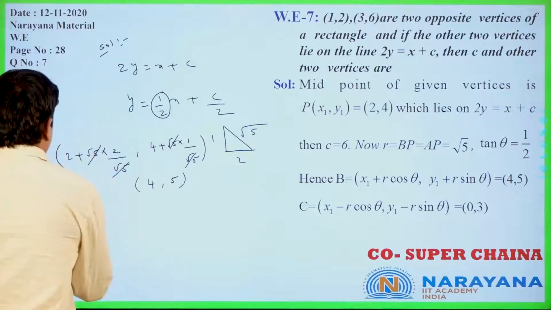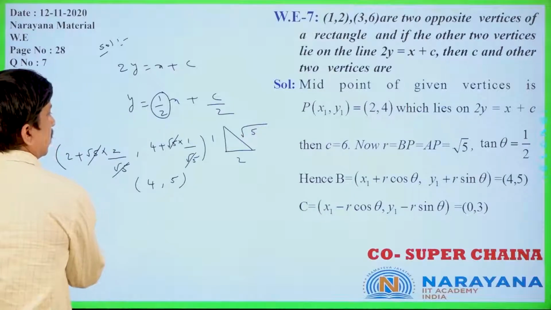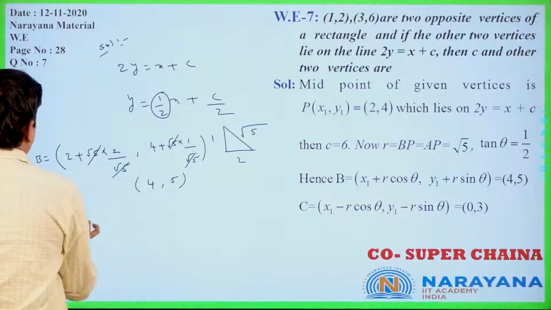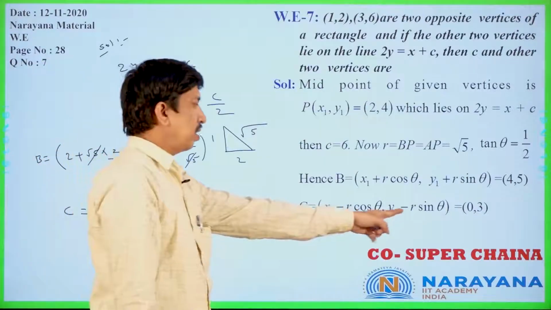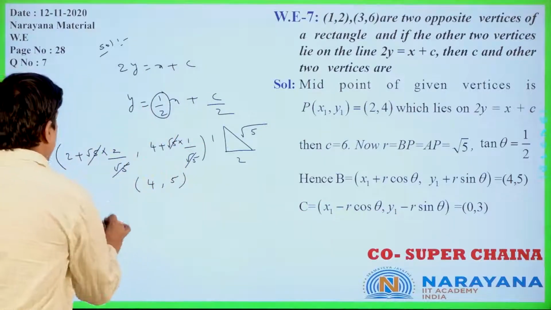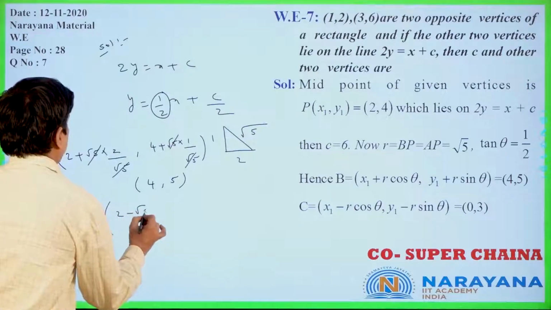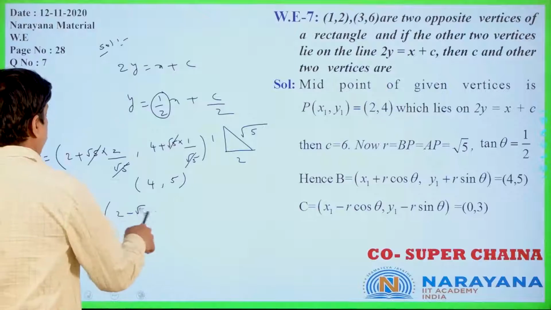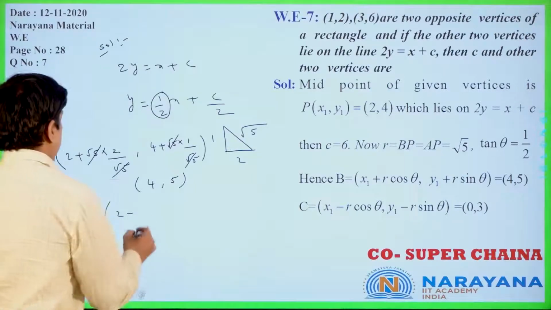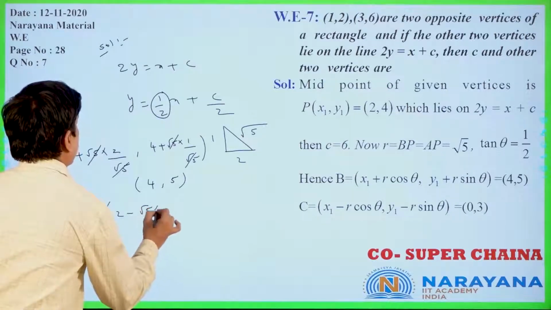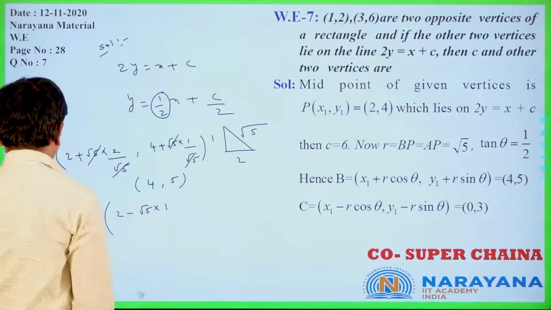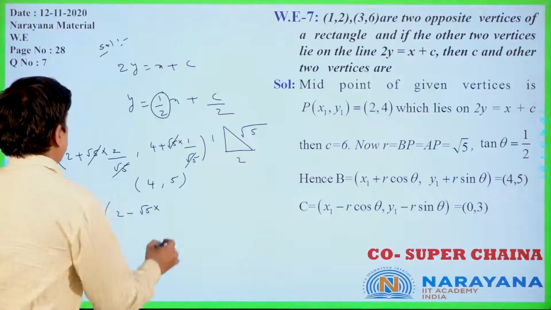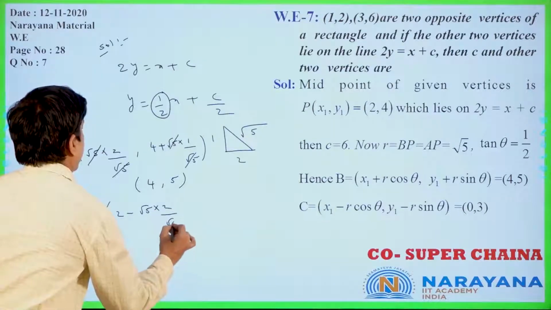Now x1 minus r cos theta, y1 minus r sin theta. This is point B we are getting. Is it clear or not? This is point B. Now the formula for point C is nothing but x1 minus r cos theta, y1 minus r sin theta. Same thing only, but 2 minus root 5 into cos theta, that is nothing but 2 by root 5. Is it clear? That is 2 by root 5. Next, what is that?